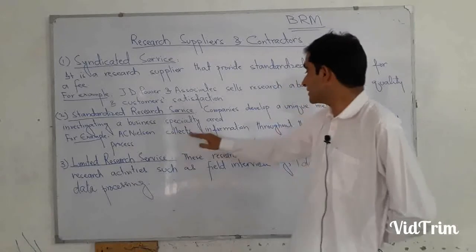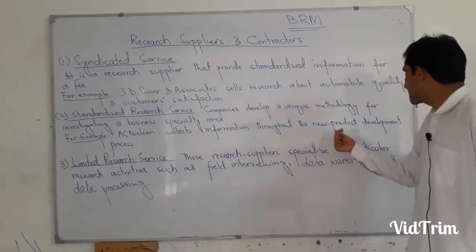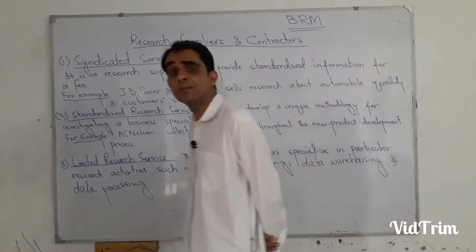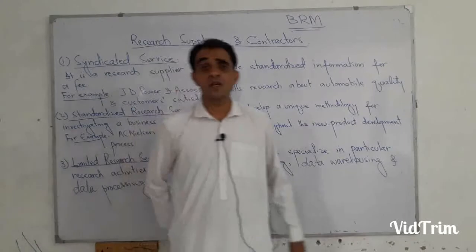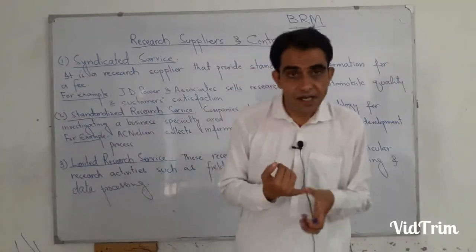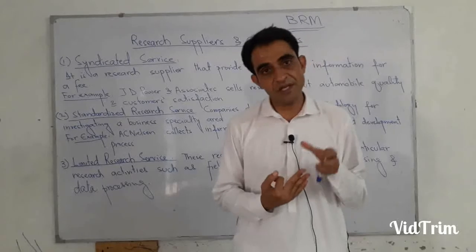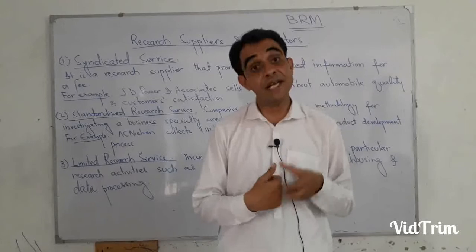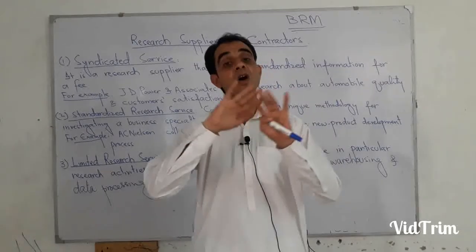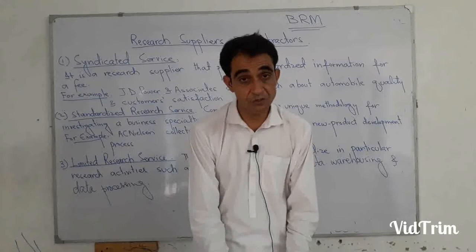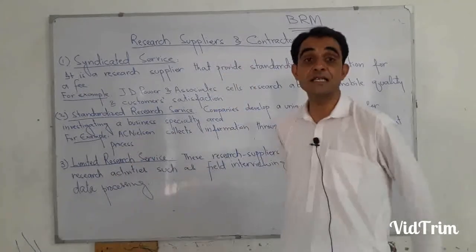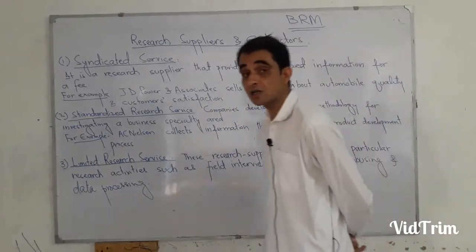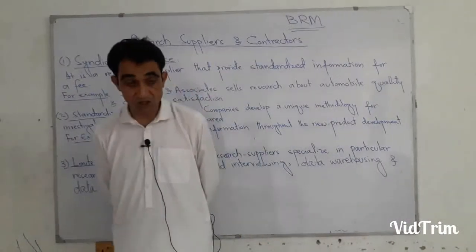AC Nielsen collects information throughout the new product development process. If you are launching a product, in the new product development process you have studied in marketing, first you collect the idea, screen the idea, develop the marketing strategy, then develop the product, then test the product. So this is the overall new product development process. This company is specialized in conducting research about it. If you are launching a new product, you are in the process of new product development.